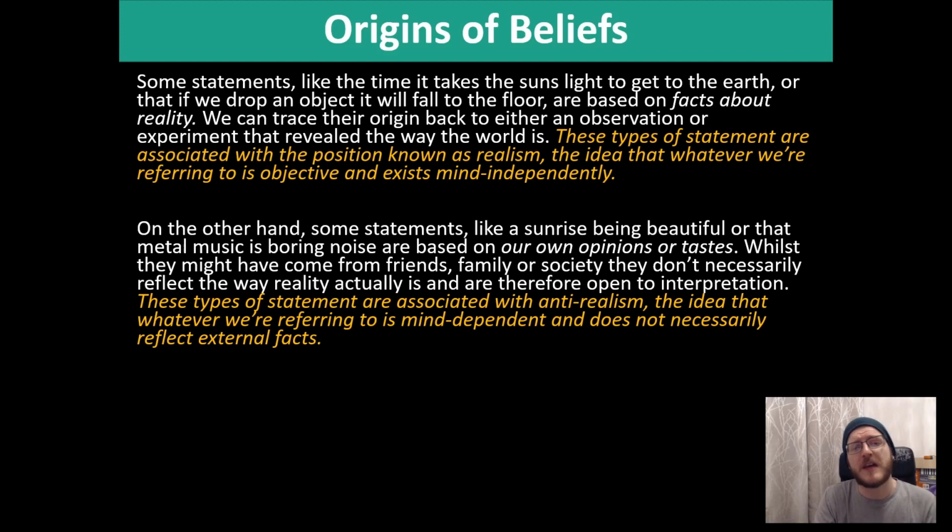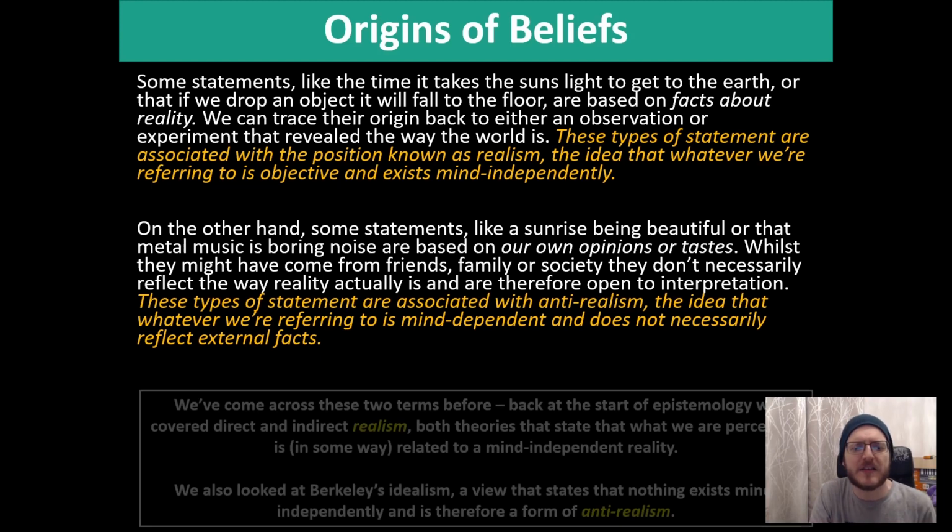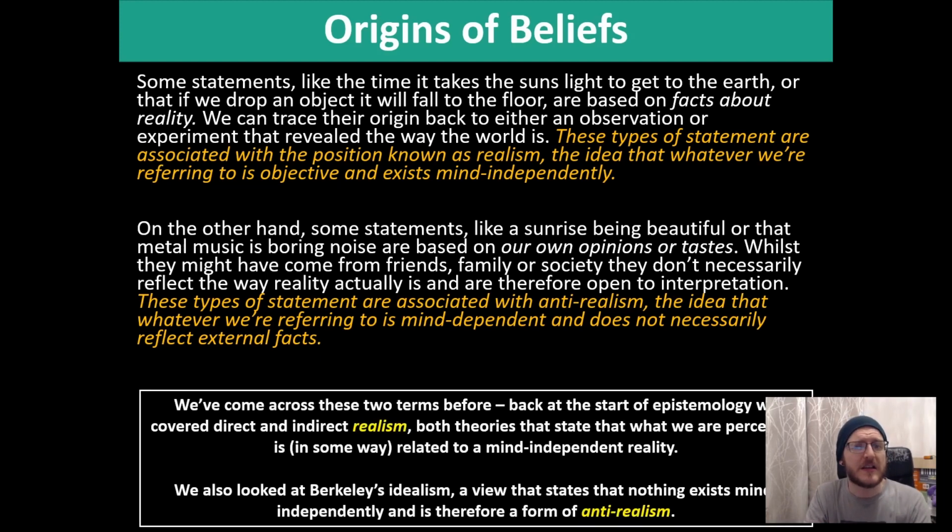So these types of statements, because they are not based on the way reality actually is, they're associated with anti-realism, the idea that whatever we're referring to is actually mind-dependent, and it doesn't necessarily reflect external facts. Now, as I said at the start of this, we've come across these two terms before.